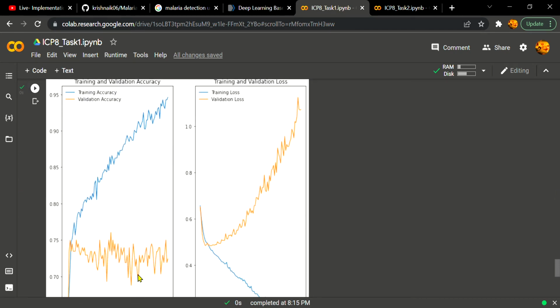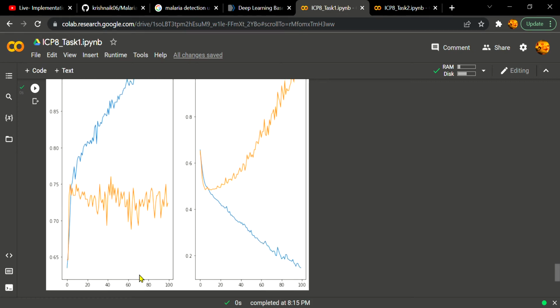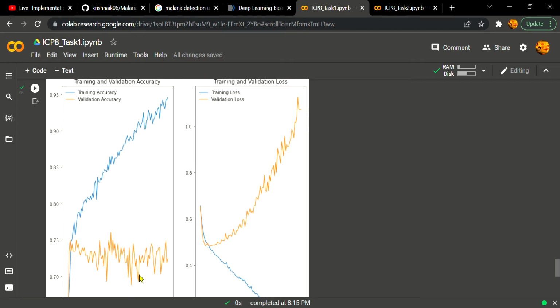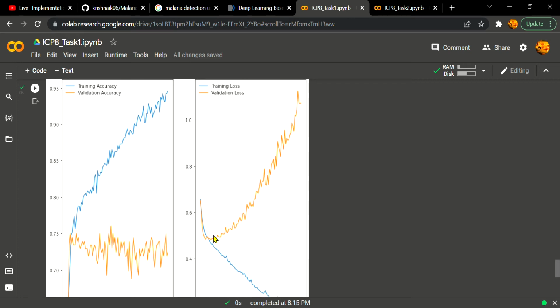We can see the training accuracy keeps increasing, and the validation accuracy remains the same, like it is stable. And when it comes to loss, the training loss keeps decreasing and the validation loss keeps increasing.